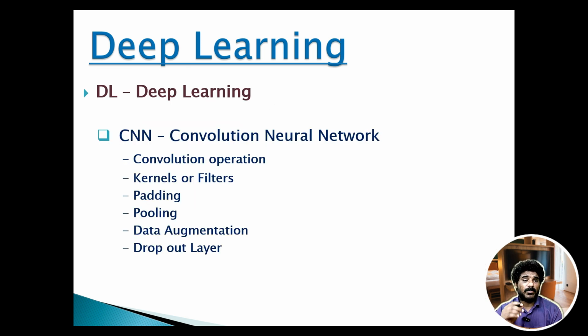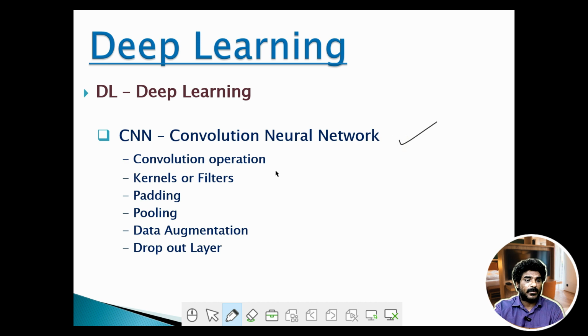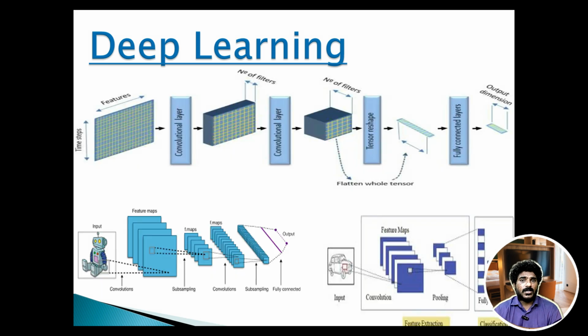So next we'll understand about the CNN, convolutional neural network. So guys, if you want to perform any kind of image analytics, video analytics, or if you are working on any face recognition kind of use cases, you can use these convolutional neural networks. So you'll understand about convolution operation, kernels or filters, padding, pooling, data augmentation, and dropout layer. So this is the example of the CNN or the convolutional neural network.